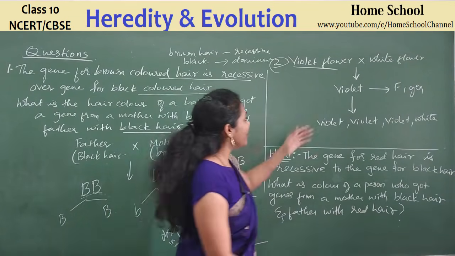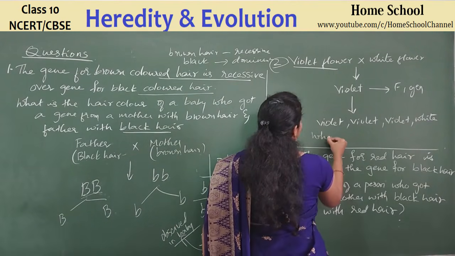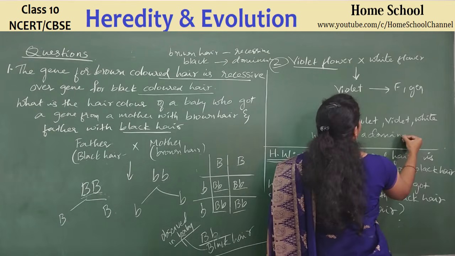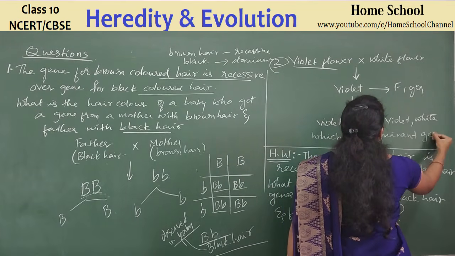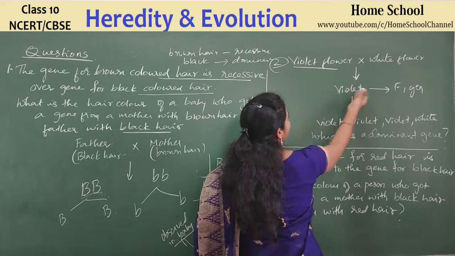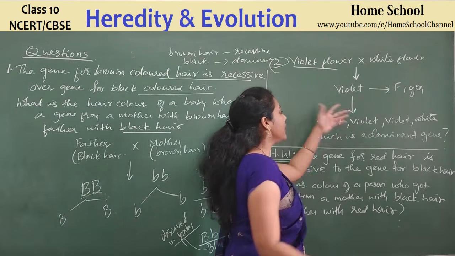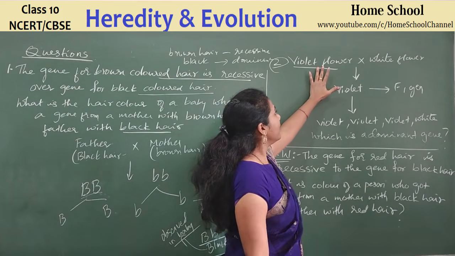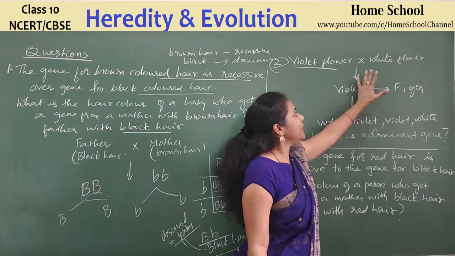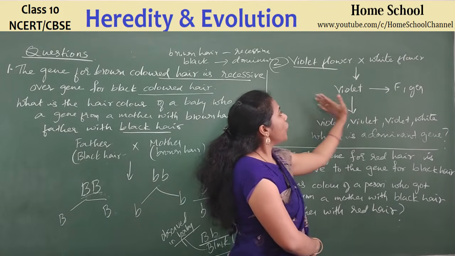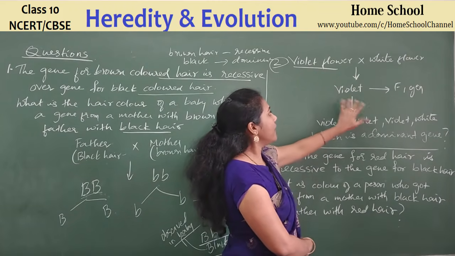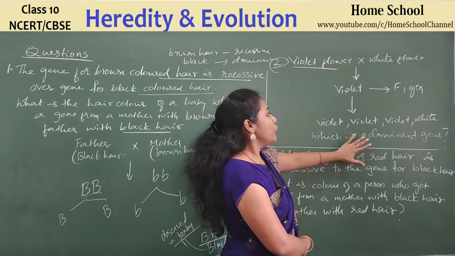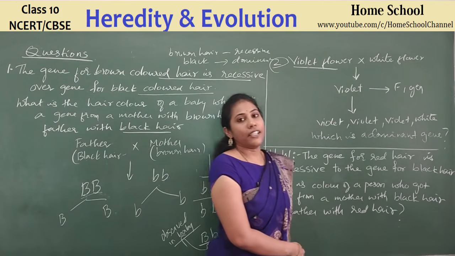Yes or no? You know what is the question they asked here? Which is the dominant gene? This is the question they asked. Here, looking at the F1 generation kids, you can say which is dominant and which is recessive, right? See, a plant with violet color flower has been crossed with a plant with white color. But in the F1 generation, all plants were having violet flowers. That means the gene responsible for violet color is more dominant. That's the reason you got all violet in the F1 generation.